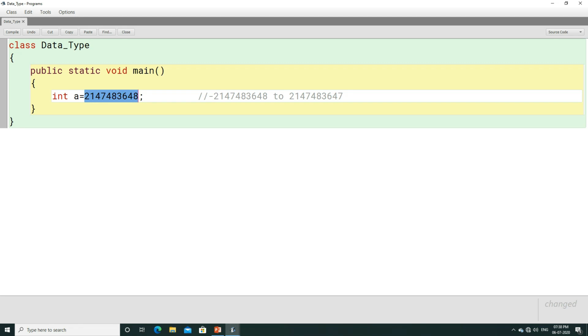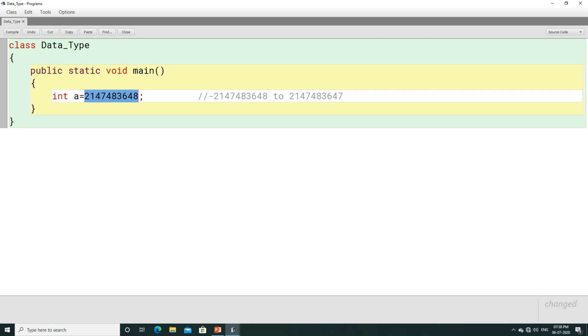Students, do not confuse an integer number with int. A number which does not contain a point value is always considered an integer number. Now an integer number can be stored in int, right? There is a range of int, a maximum value and a minimum value which can be used in the int data type. When you cross that range, surely you will get an error. Here you can notice that we have crossed that range. Here we have taken a value which is greater than 2147483647.